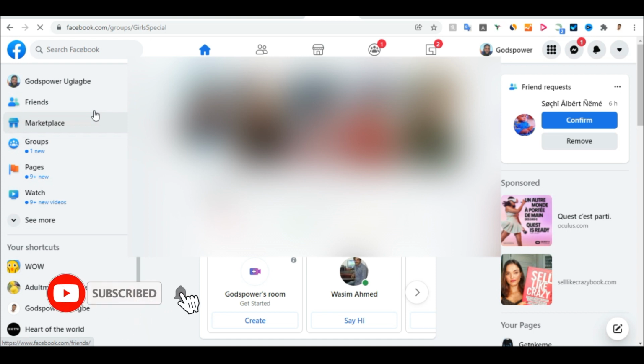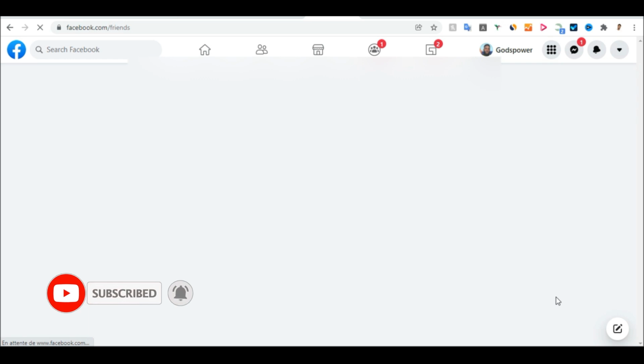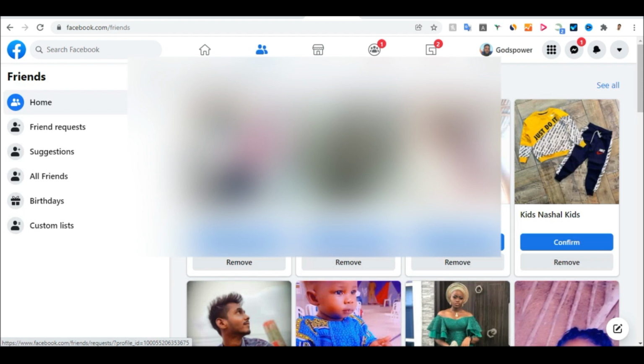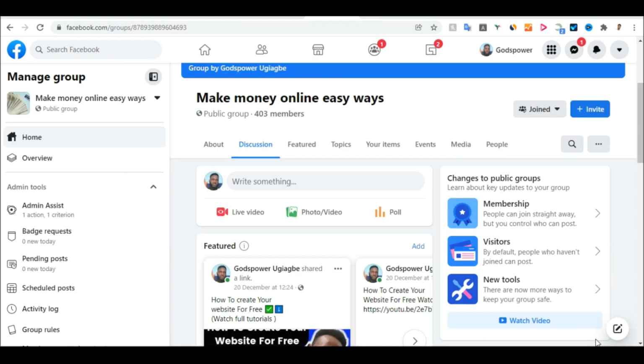When you open the make money online groups, what you need to do is join a bunch of make money online groups. If it's web hosting, search for web hosting and join a lot of web hosting groups. You see there's a bunch of groups here that are talking about make money online. So as you can see, you join this make money online group, and you come here.